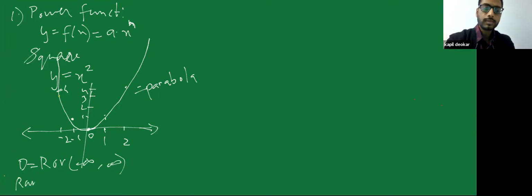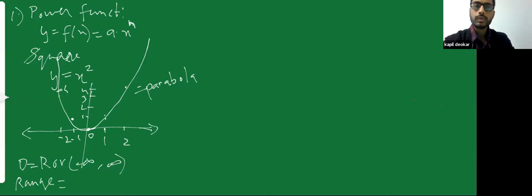However, my range, that is my output, is never becoming negative. When x is 0, I'm getting 0. When x is 1, I'm getting 1. But when x is -1, I'm still getting 1. There is nothing negative. My answer is always positive. So my range, or my outputs, will be from 0 to infinity, not from -infinity, because my square machine, y is equal to x square, will always produce positive outputs.